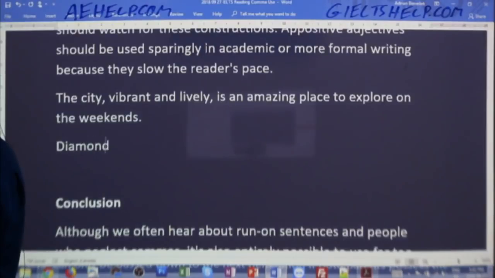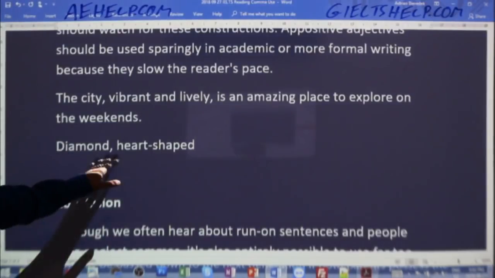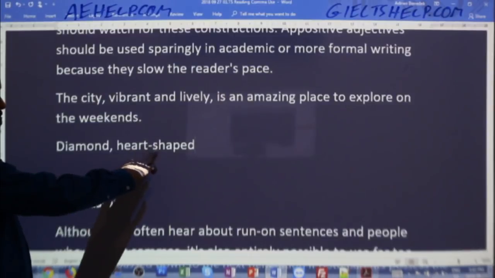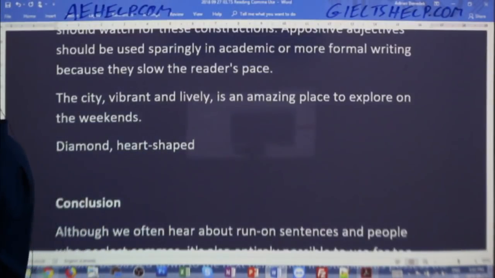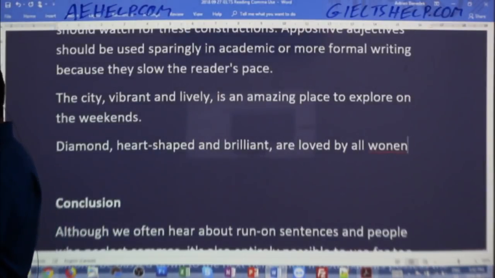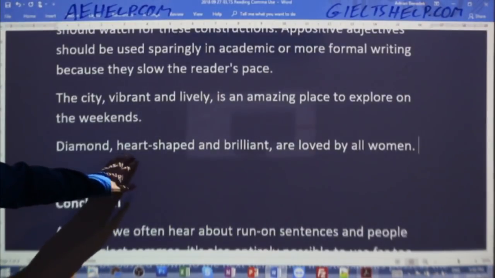So diamonds, heart-shaped. Heart-shaped, because it defines the shape of the diamond, would be joined into a single word with a dash. So heart-shaped would be one together. Heart-shaped and brilliant are loved by all women. So that's enhancing that example a little bit, Shanu, okay? So that would be a better way to write that.